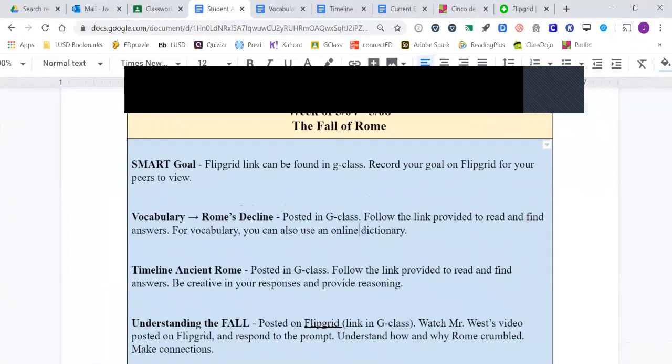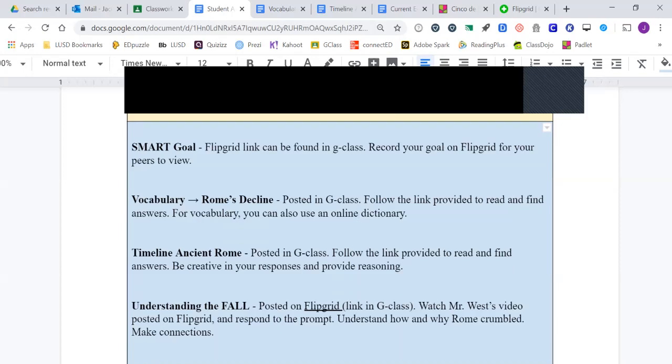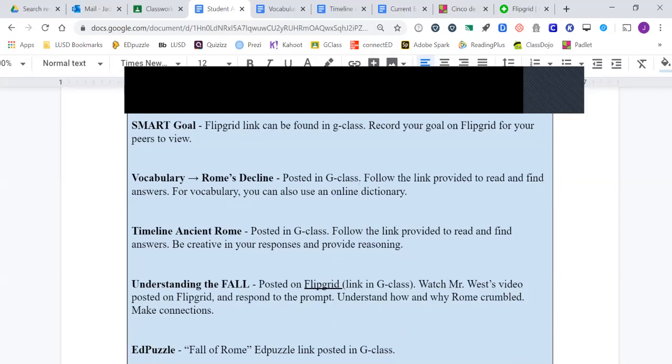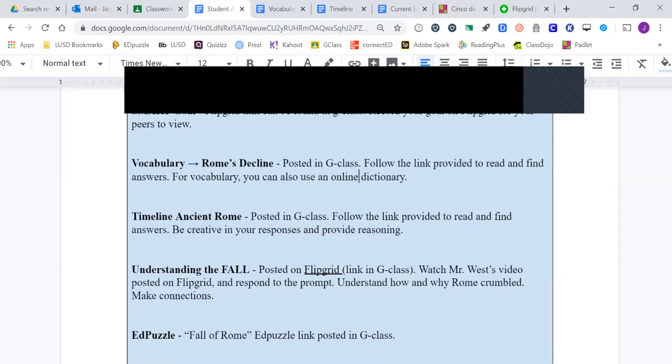You will have a vocabulary assignment about Rome's decline. All right, this entire week is about the fall of Rome and how that civilization ran its course into the ground. So you have a vocabulary sheet to do. You have a timeline assignment to do.